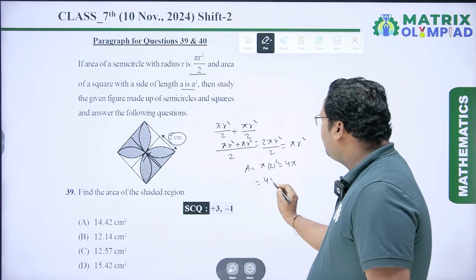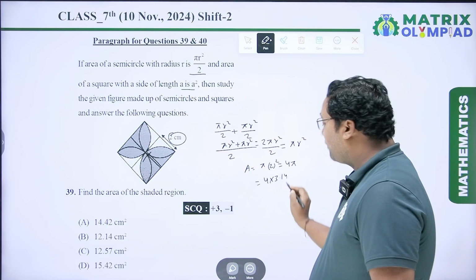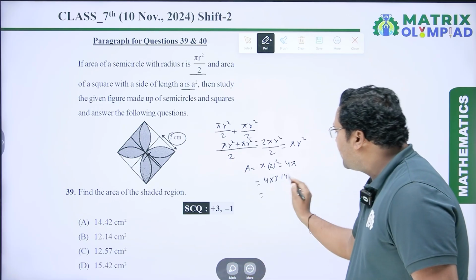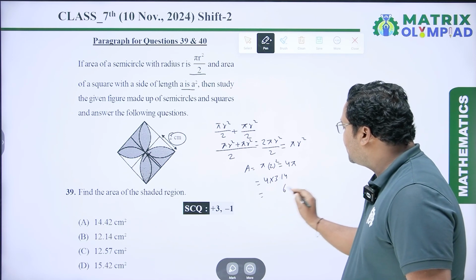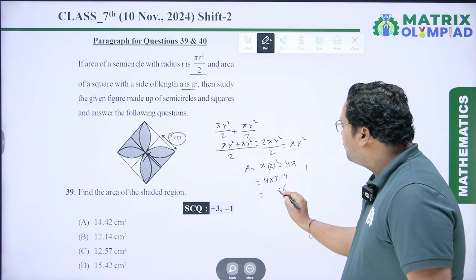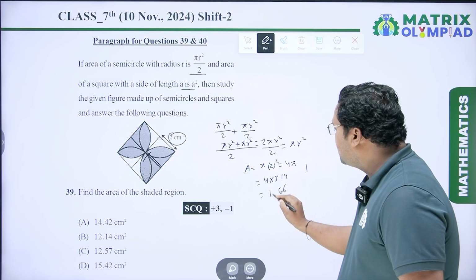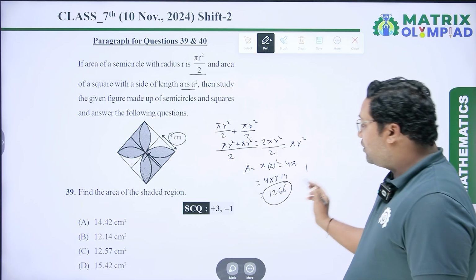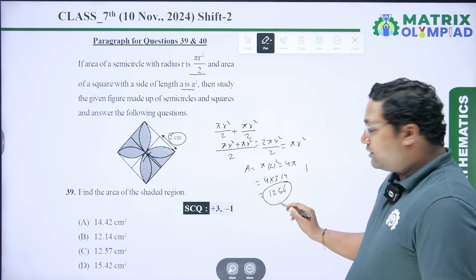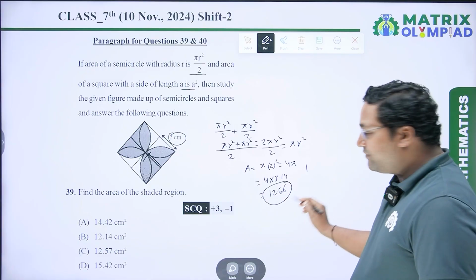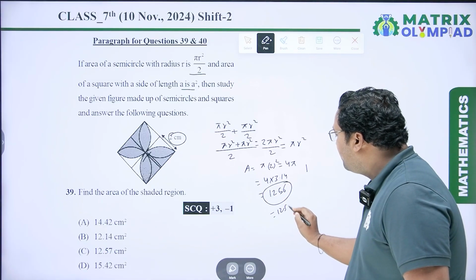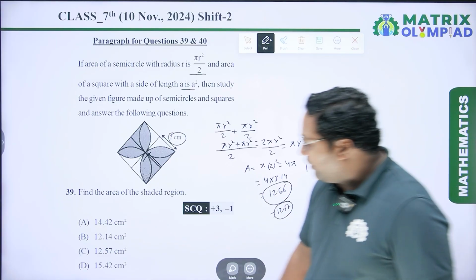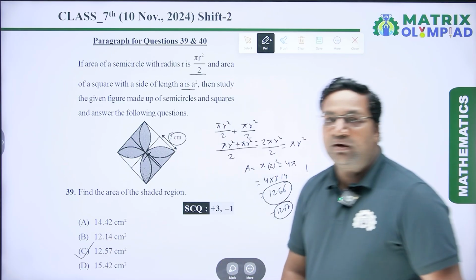Now we have to put the value of pi equal to 3.14. So 4 into 3.14 is 4 4s are 16, carry 1, 4 1s are 4, 4 plus 1 is 5, 4 3s are 12. So it is 12.56, which is an approximate value. So the next digit is also more than 5. So I have to write it as 12.57 centimeter square, which is option C. So option C will be the right answer.